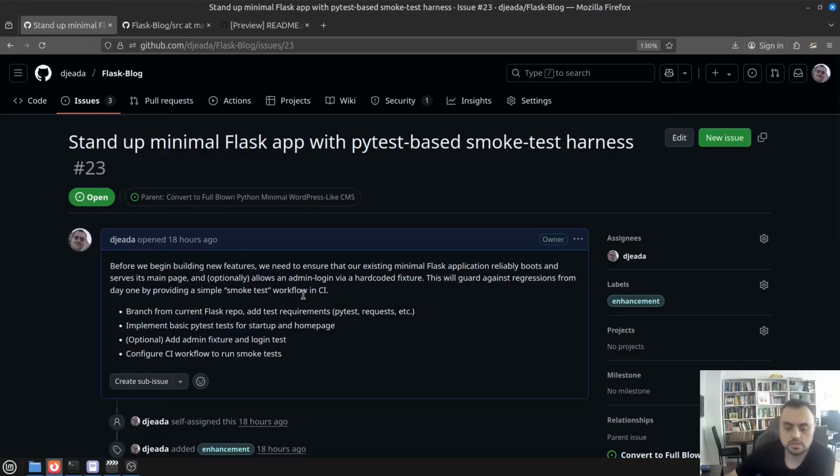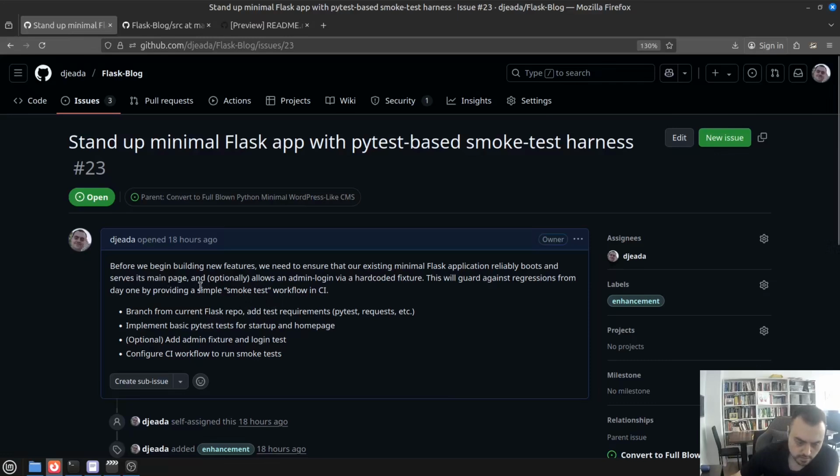Yeah, so first we need a script in Python with PyTest, and if it works the way we expect it to, we can update the GitHub workflow to run on every pull request, to verify that the pull requests don't break anything that is essential for the project. And I also mentioned that optionally we can also check the login with admin credentials, because I'm not sure if that on its own won't be too much for an agent to do during one session.